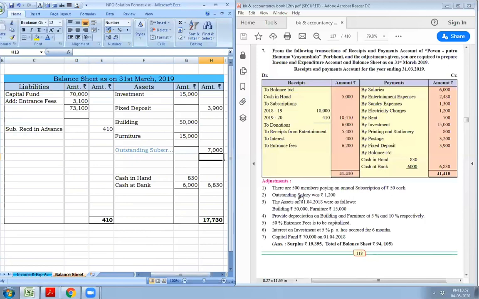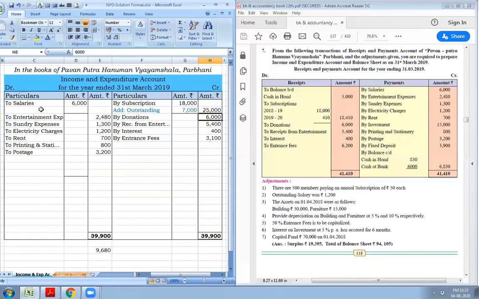Next adjustment, outstanding salary was rupees 1,200. We'll have to add it to salary. Salary, add outstanding rupees 1,200.